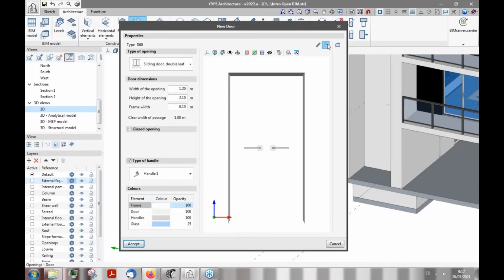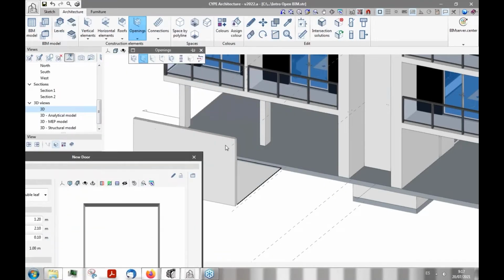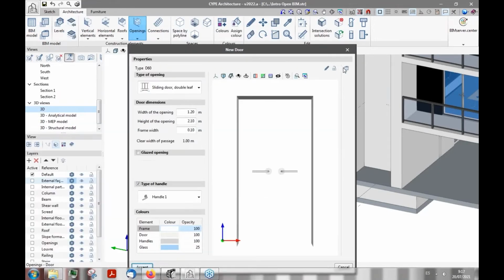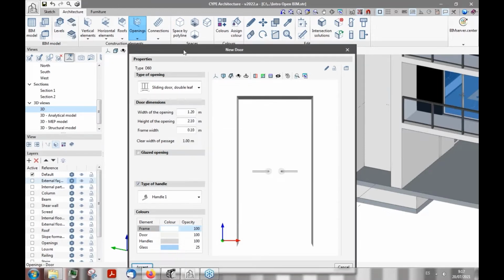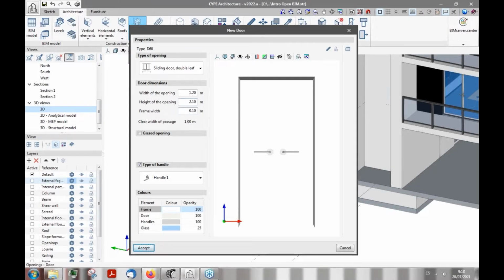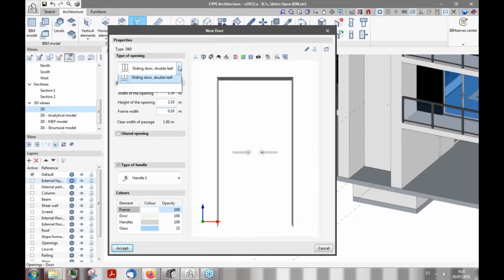All these different properties can be set individually for each and every material that we introduce here, and then we can load different topologies in case we have previously done the work in other projects, and we can import and export this data so we can reutilize it in the future. As you can see, we can set many different physical properties like the dimensions, the types of handles, the colors that we're going to use internally in the program, which kind of opening it's going to be, and so on.